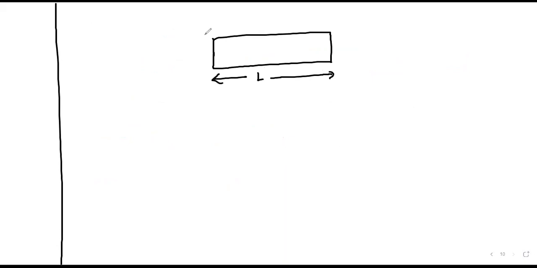Now, let us consider a conductor. Here we are explaining the conduction with respect to temperature. This conductor has a length L and an area A. Suppose this end is A and this end is B. End A is at a temperature T1 and end B is at a temperature T2, such that T2 is greater than T1.